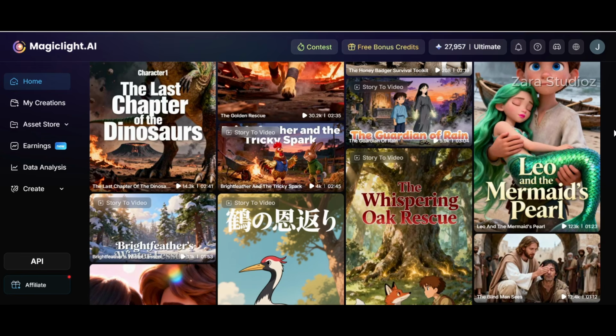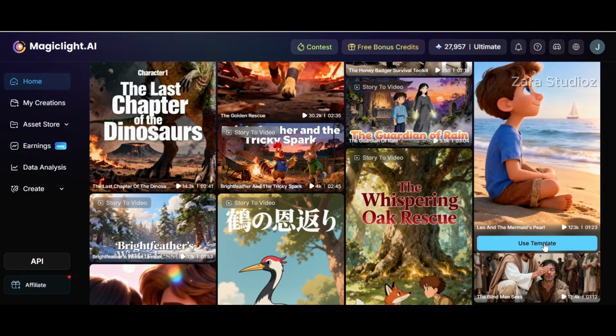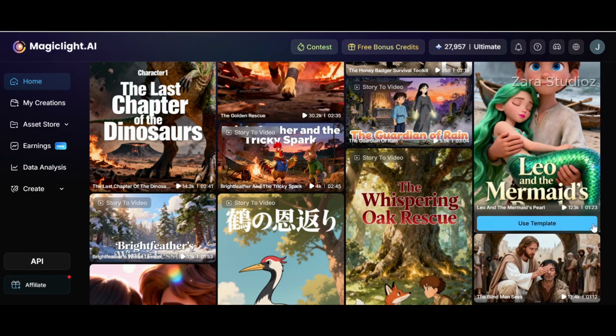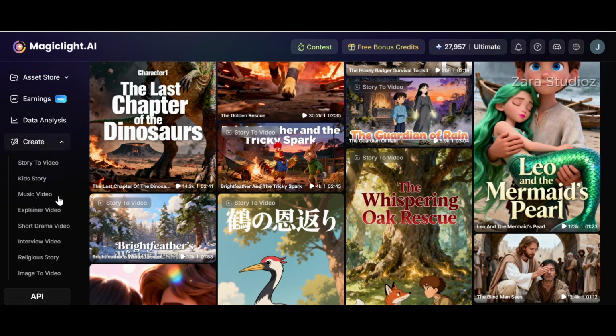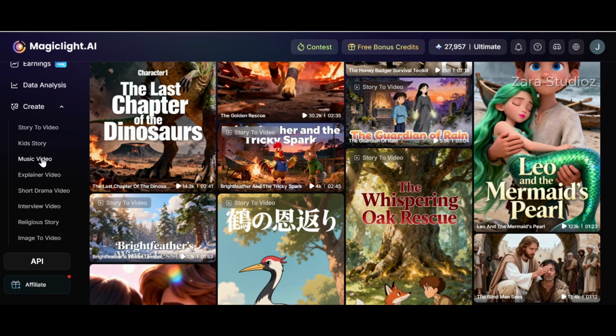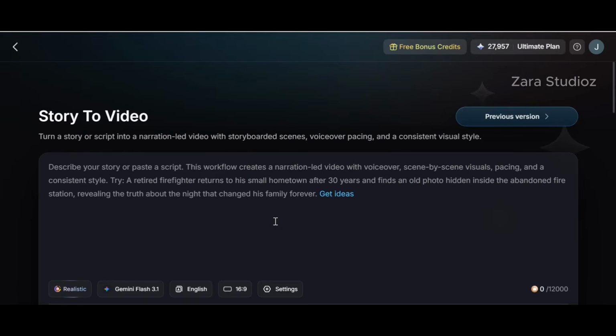All that being said, there are 2 ways by which you can start your video. You can click on any of the templates you like here and then click on use templates, or you come to the left hand side and click on this create button right here, and you see so many amazing options for you to choose from.